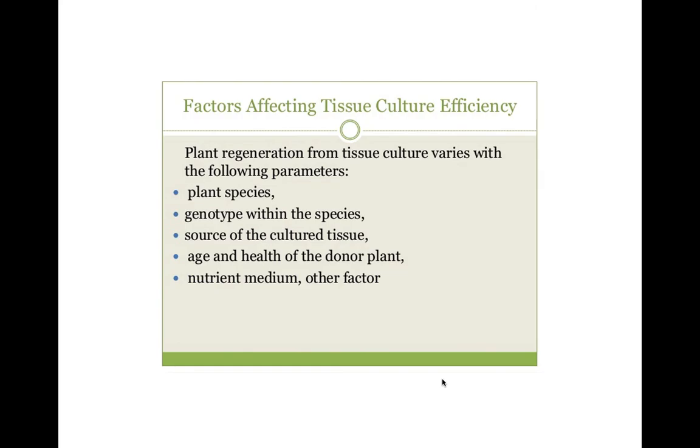The regeneration of plant from a cell or organ by using plant tissue culture is affected by a number of factors like plant species, genotype within the species, source of the culture tissues, age and health of the donor plants, and nutrient medium. There are so many factors that can affect the plant tissue culture efficiency.